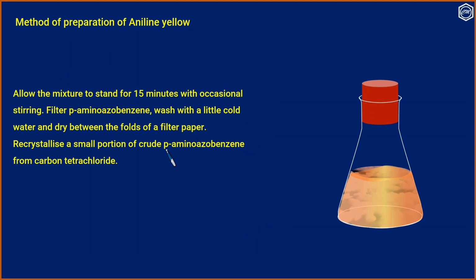Remove it. Allow the mixture to stand for about 15 minutes with occasional stirring. Para-amino azobenzene: filter the para-amino azobenzene, wash with a little cold water and dry between the folds of a filter paper. Recrystallize a small portion from carbon tetrachloride.